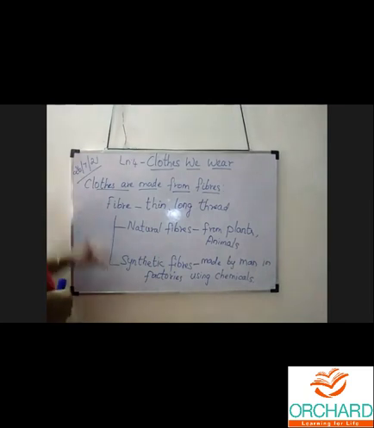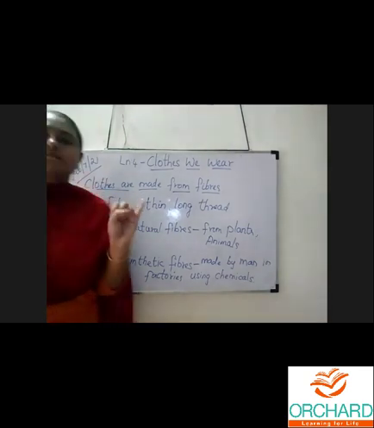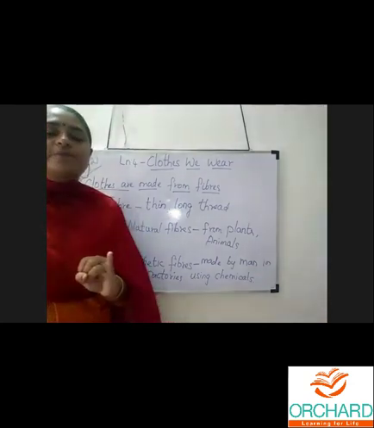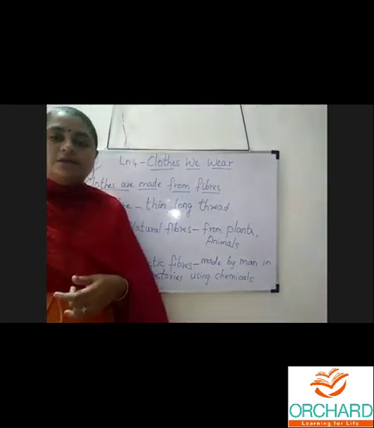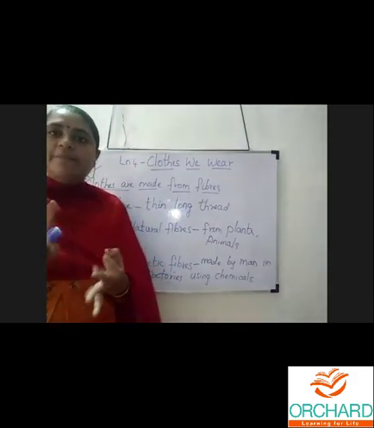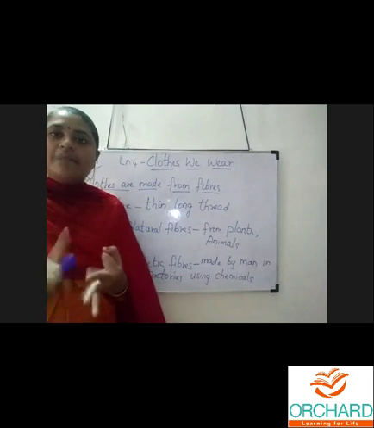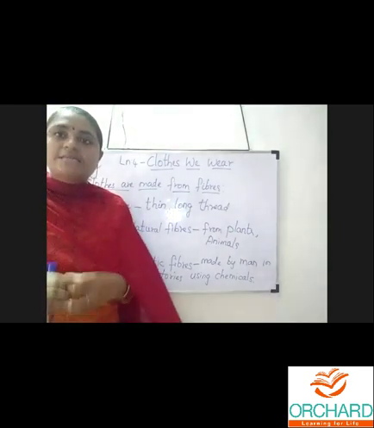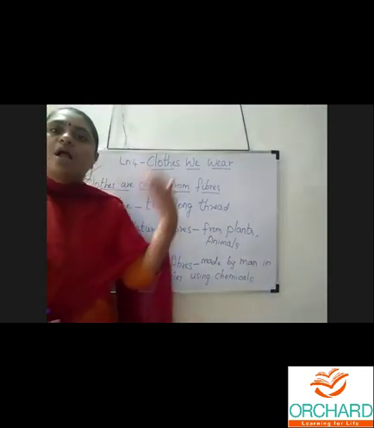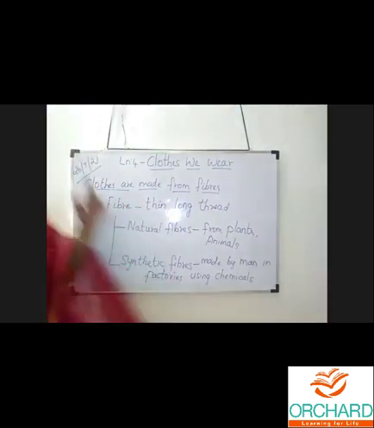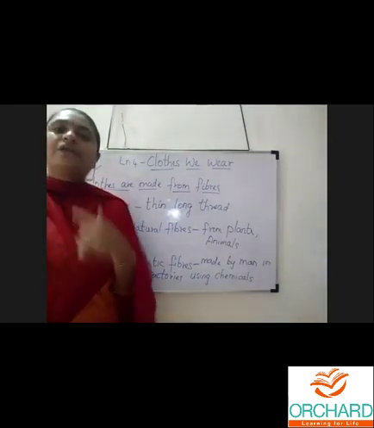So I will just tell you orally because the time is going to be up. Listen. The first heading is Clothes We Wear, the heading of this lesson 4. In that we saw early humans. What dress did they used to wear in early times? Animal skin, leaves and bark of trees. Later on, they learned the art of weaving and stitching clothes. By that, we came to know how to stitch dresses, and we are wearing different kinds of dresses. That is the introduction of this lesson. So the first heading is need for clothes. Why do we need to wear clothes?